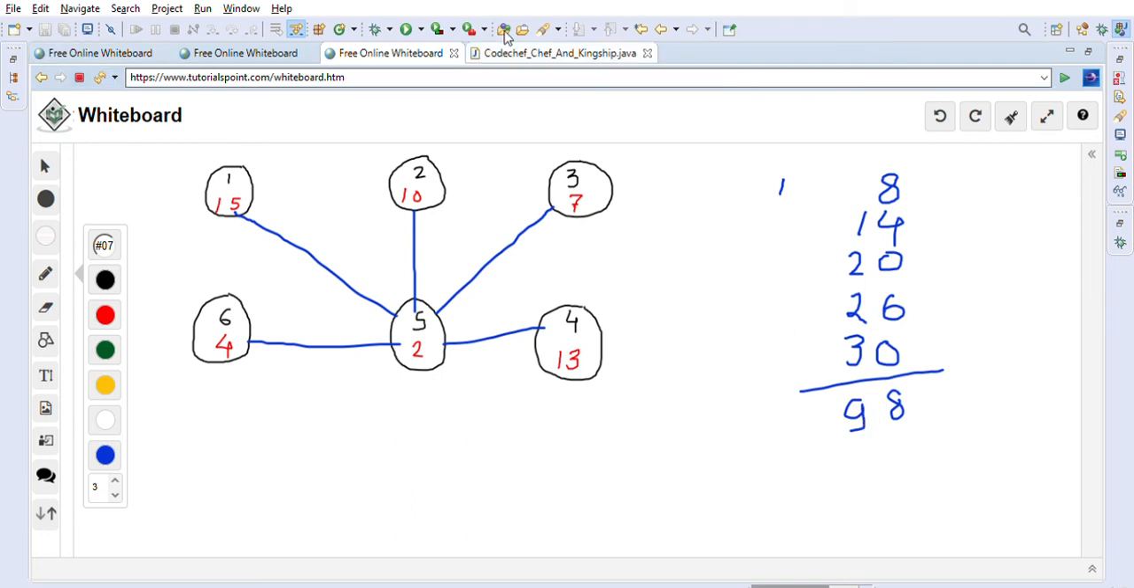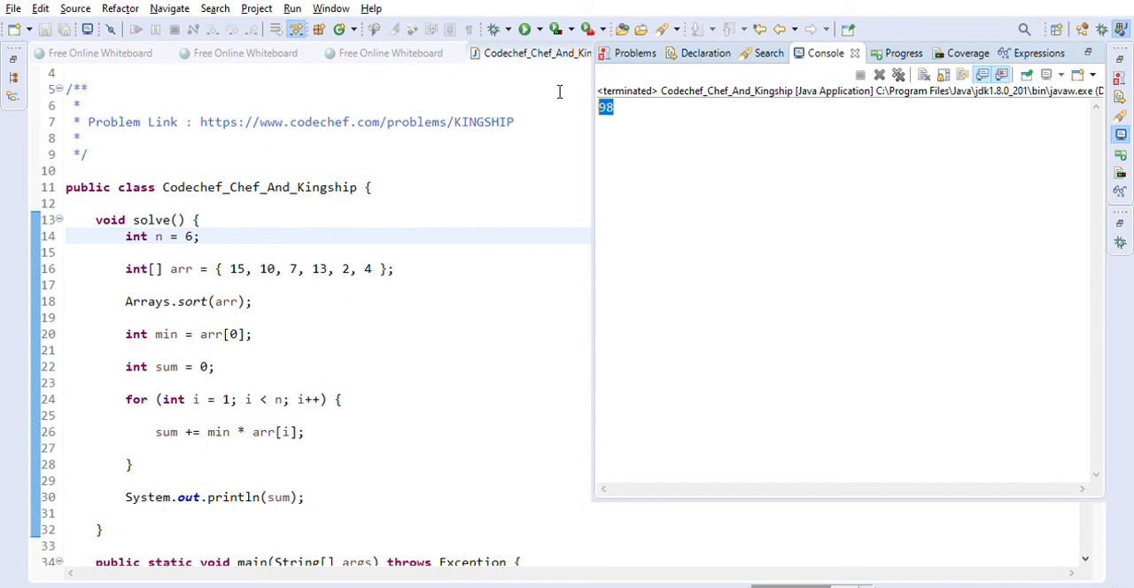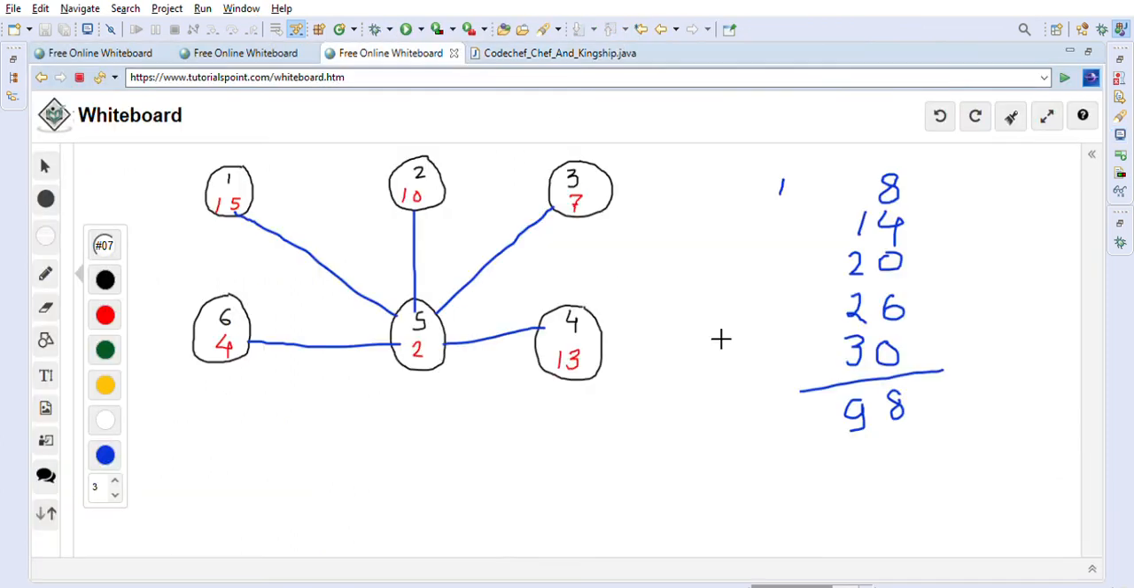So let's go ahead and take this example and execute it quickly, and make sure our solution is giving the correct answer. So here n is equal to the number of cities. Let's execute this code. As you can see, we are getting 98, which is the correct answer. We also calculated it, so 98 is the correct answer. So this is the way we can solve the CodeChef problem, Chef and Kingship, right?